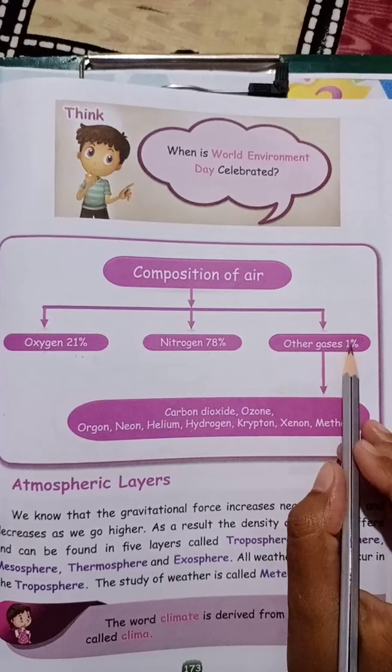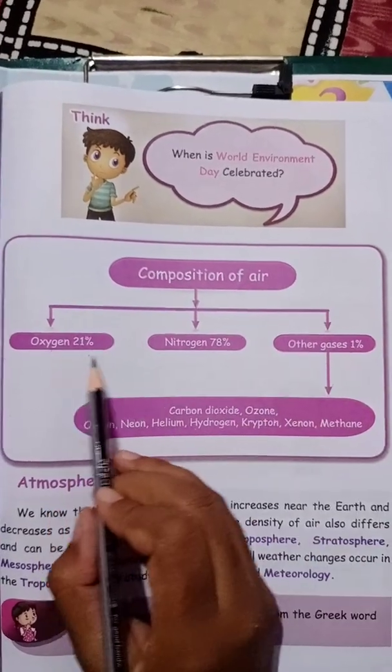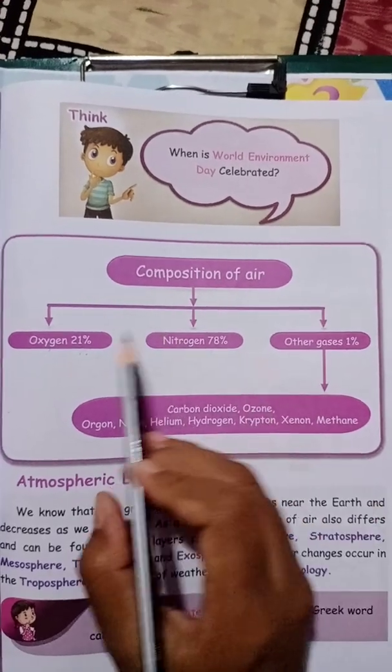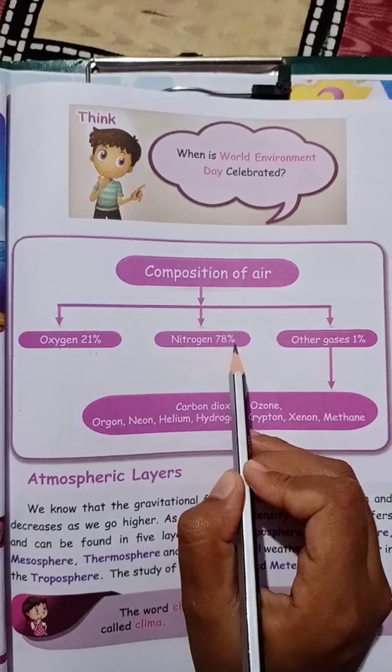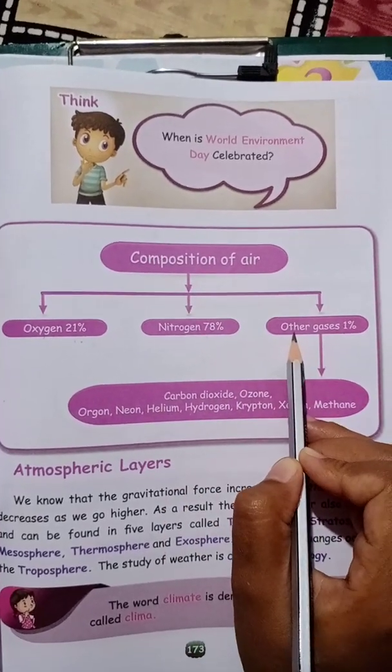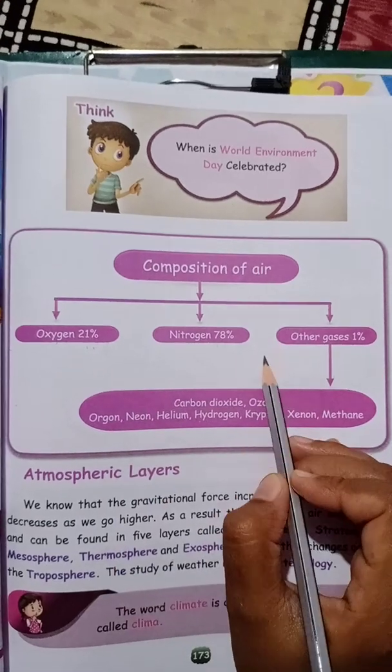The percentage of the other gases is 1%. So this is the composition of air: oxygen is 21%, nitrogen is 78%, and the other gases are 1%.